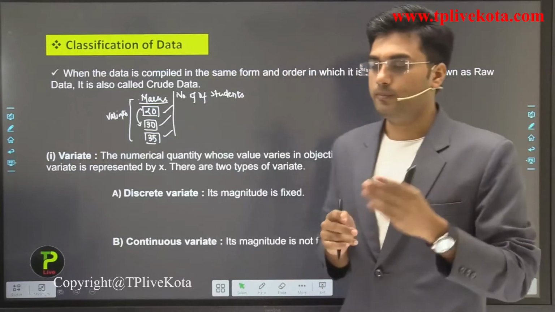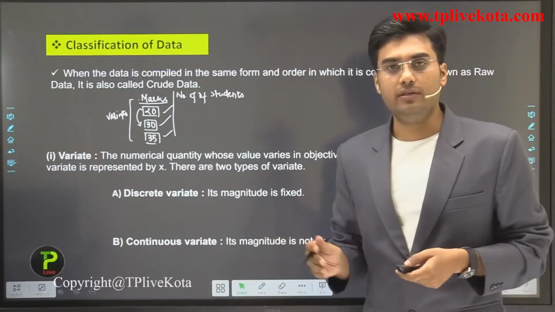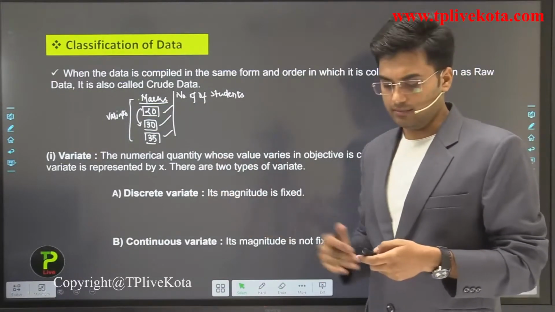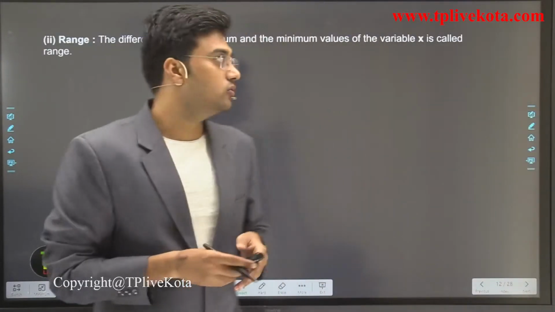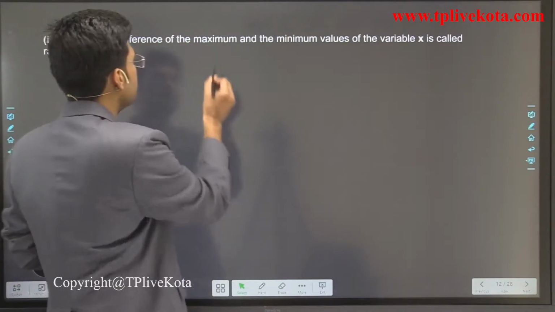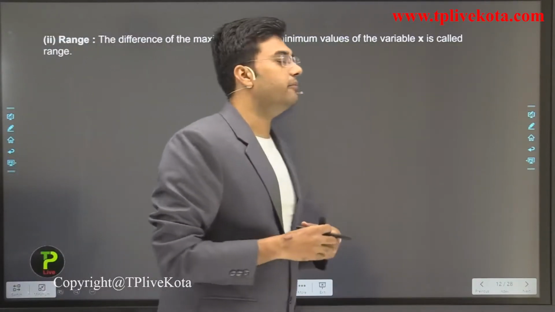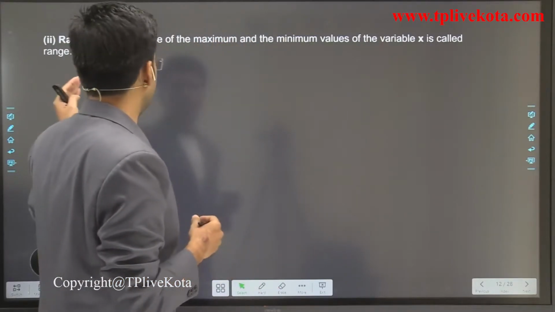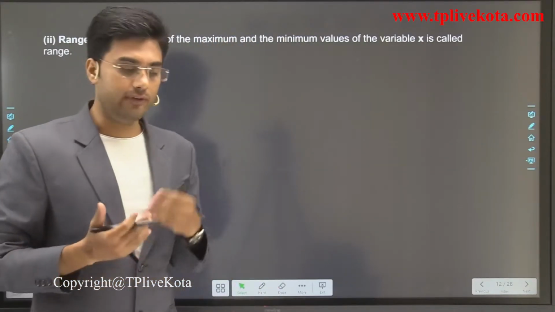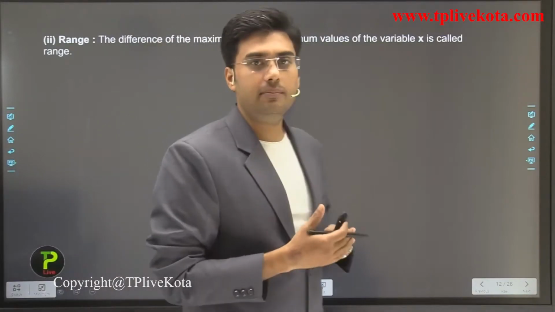Okay, so now after this, let's discuss the next term, and the next is range. What is the range here? So students, the difference of maximum and minimum value of variable x is called range. What is x? X is variate. We represent variate generally by x.